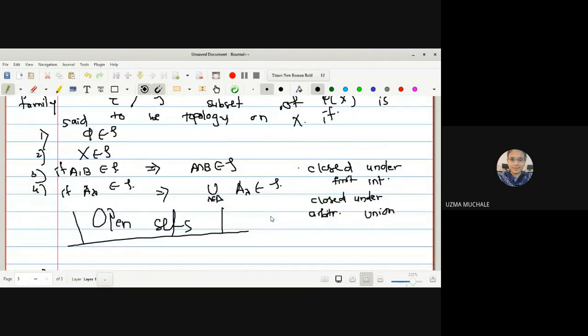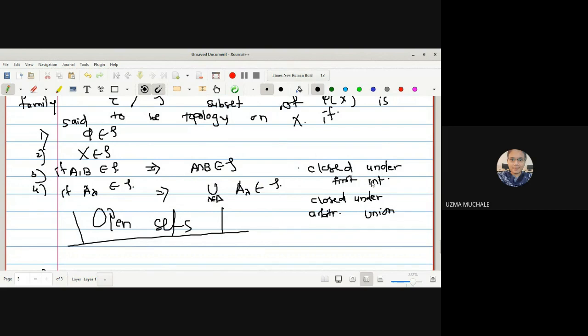Closed under arbitrary union means you collect members of tau, and if their arbitrary union is again an open set, then it is called closed under arbitrary union. And closed under finite intersection means what? If you take any two members of your topology, or any 3 or 100 members of the topology, then the intersection of those members should again be in the topology, or it should be an open set. So if it is an open set, then we say that it is closed under finite intersection.